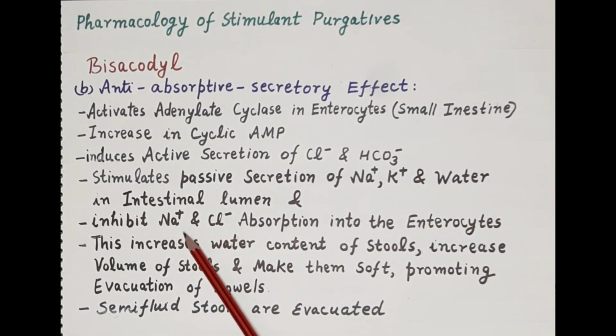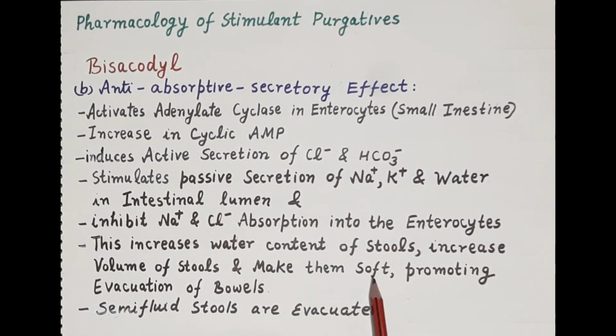It inhibits absorption of sodium and chloride in the enterocytes, and stimulates secretion of sodium and water in the intestinal lumen. This increases the water content and volume of stools, makes the stools soft, promotes evacuation of the bowels, and semi-fluid stools are evacuated.